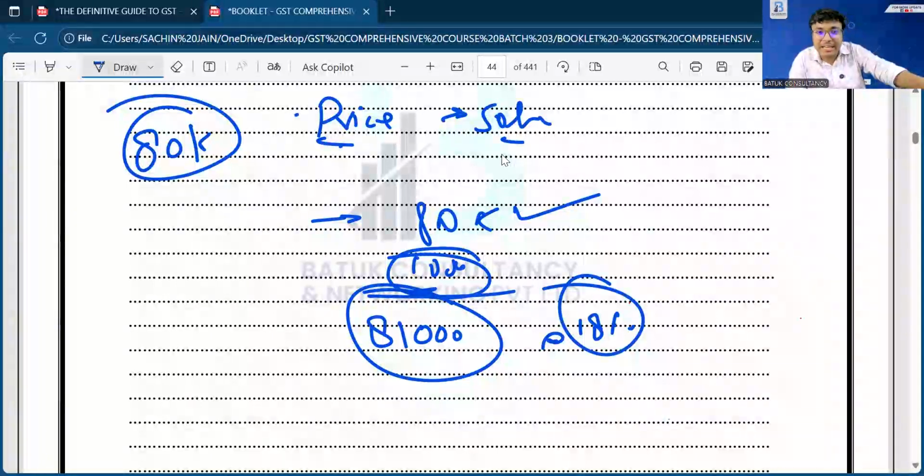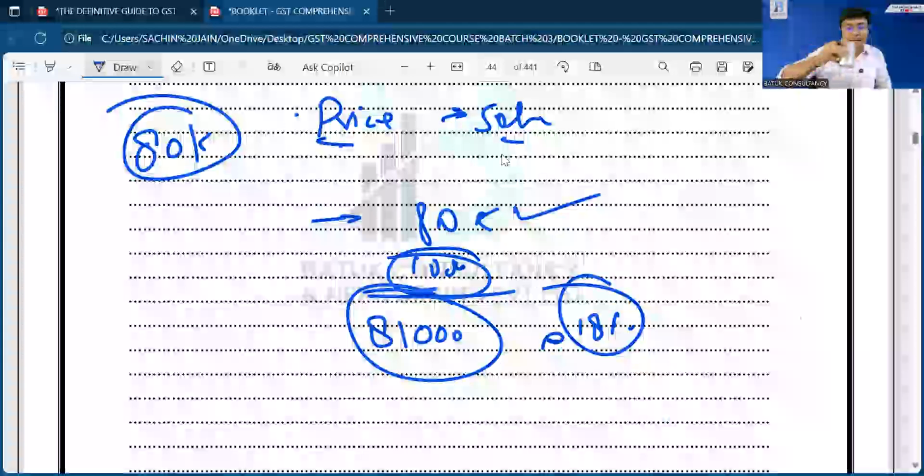So we just need to take care that if there is any additional expenditure on account of your supply, loading, unloading, direct, indirect, the same will become part of your value.